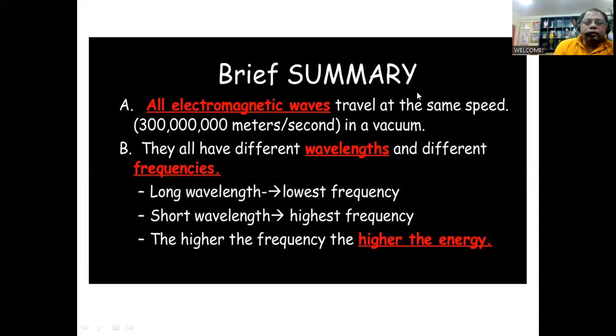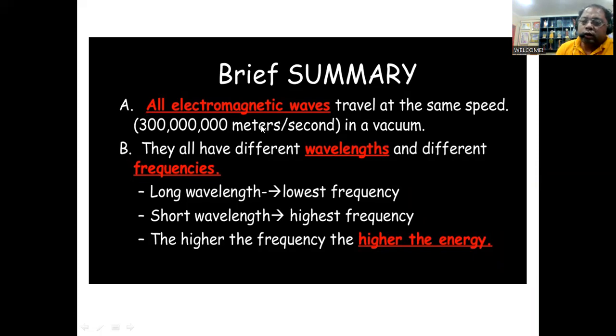So we are going to complete now the discussion here. Among the things that we discussed on our EM wave is that we know its speed. Its speed is 300 million meters per second. And that value will only be achieved whenever the light wave is traveling in air. However, if it's not, then it may be a little bit lesser than 300 million. So in meters per second, that's 300 million meters per second.